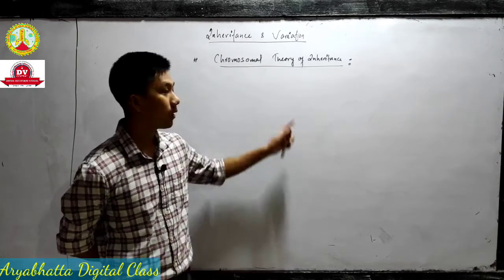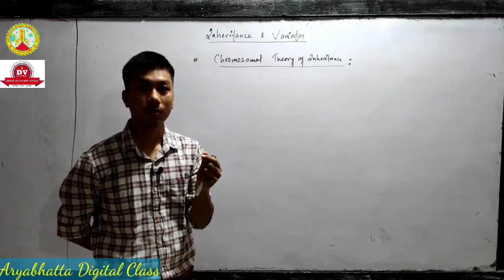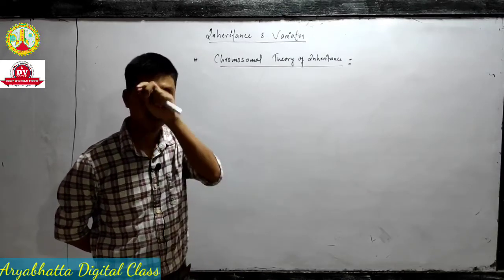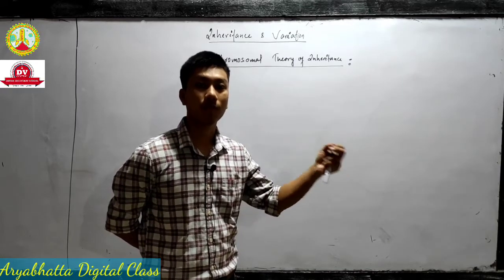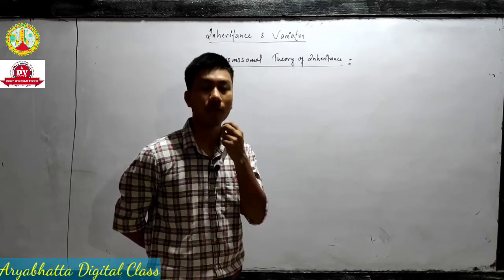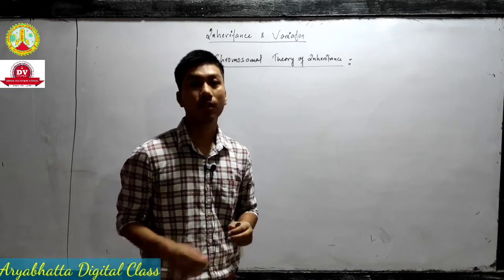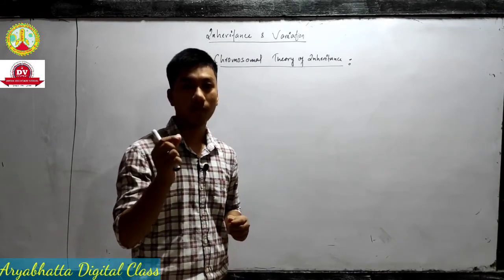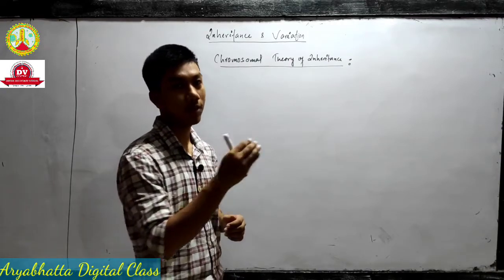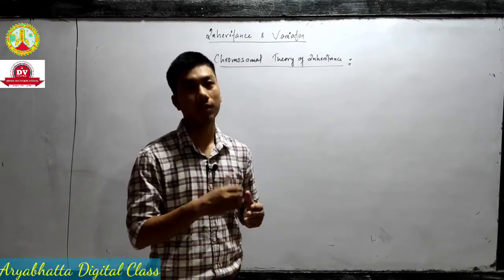So they were able to see what is there in our cell. What is that structure in our cell, and it is passed from generation to generation. Okay, so they found out that actually there is a chromosome, and the gene is located on that chromosome, and it is passed from generation to generation.